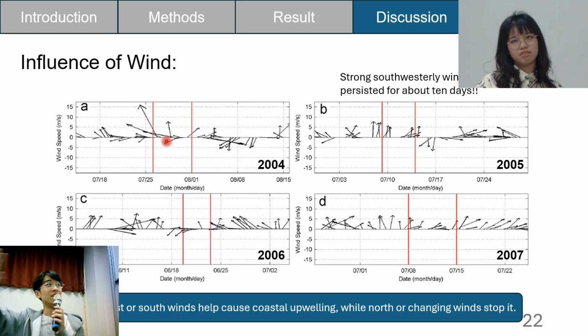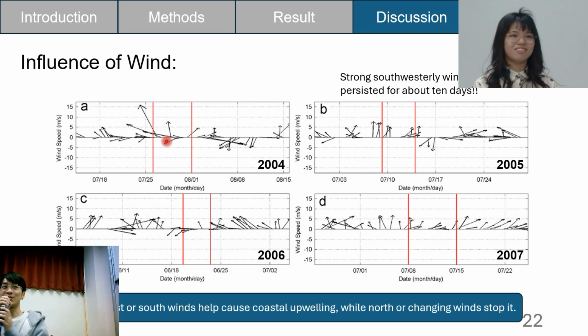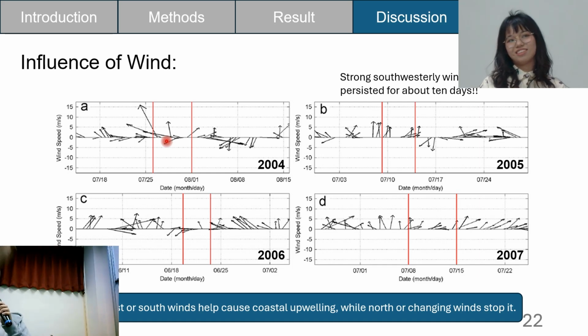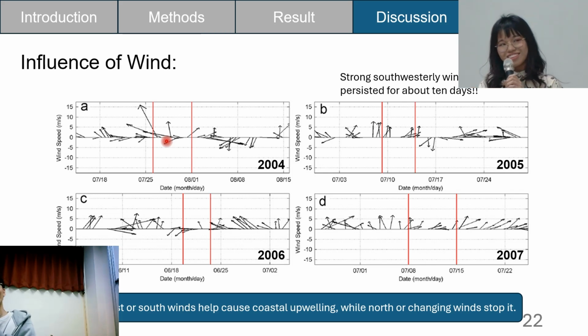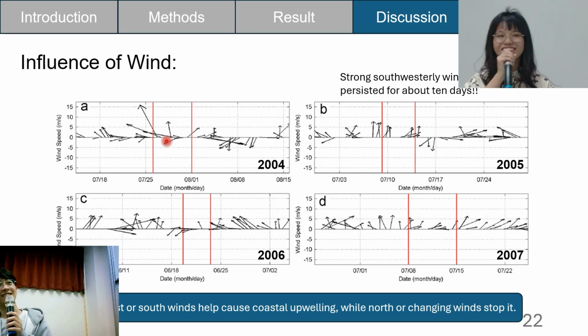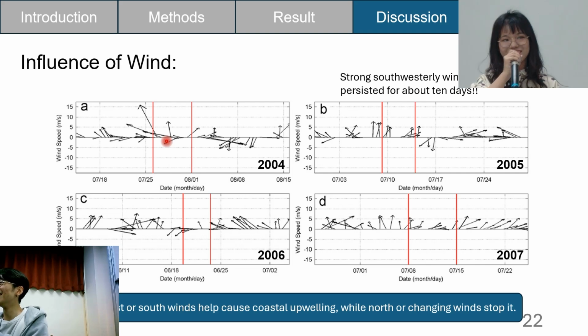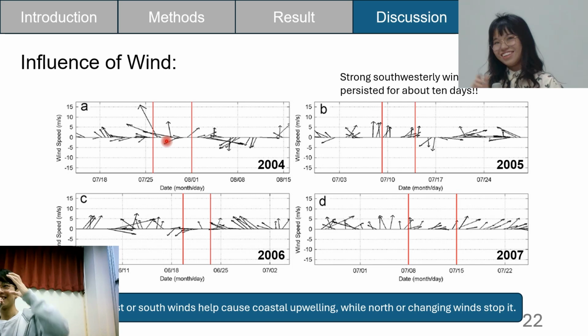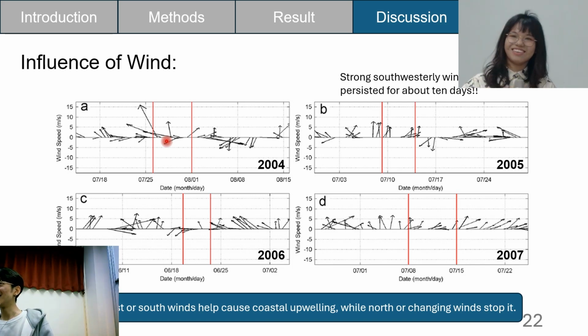The negative is south. So in 2005 and 2007 there's a north wind here. So is the west the left or right? Left or right means east and west. Oh, east and west. East, west. Oh, got it.